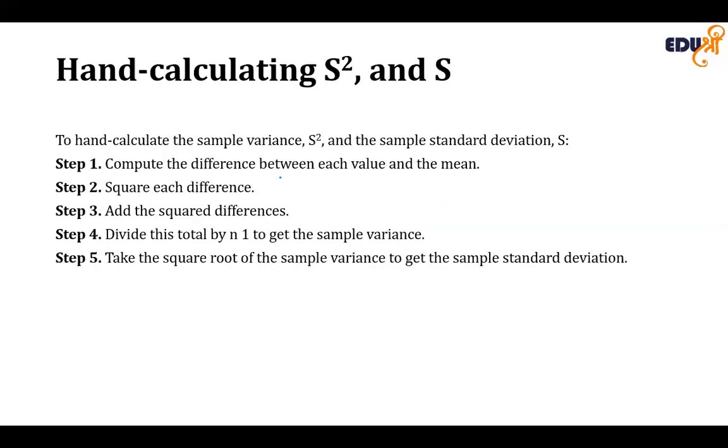To hand compute the sample variance and the sample standard deviation, first you need to compute the difference between each value and the mean, square each of the differences, add the squared differences, divide the total by n minus 1 to compute the sample variance, and take the square root of the sample variance to compute the standard deviation. We will be doing all these processes in Excel itself.